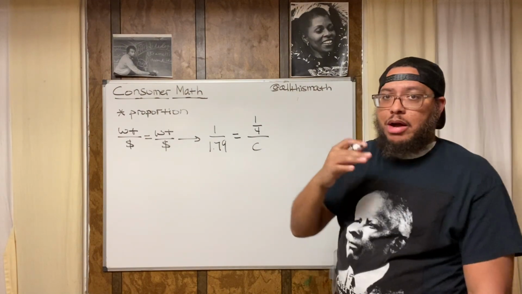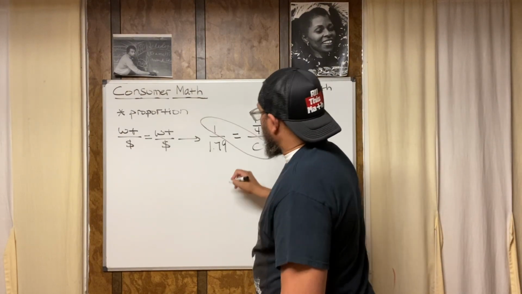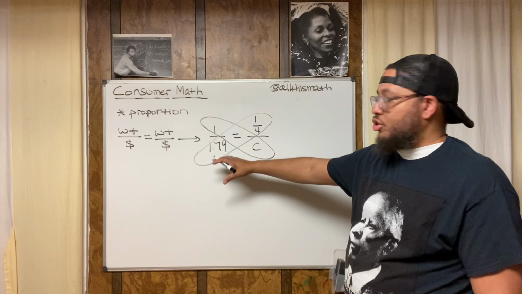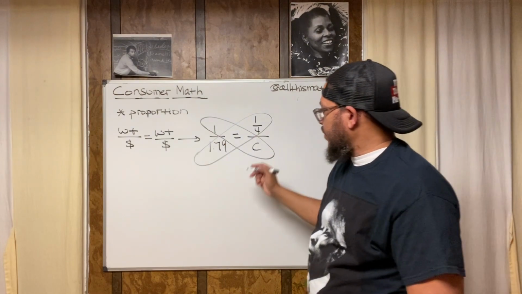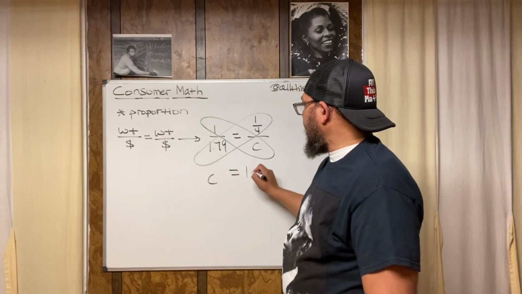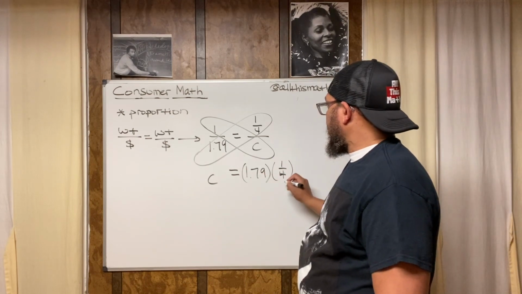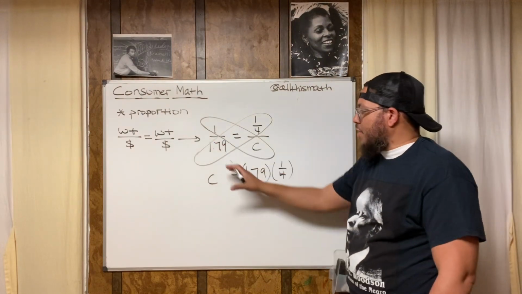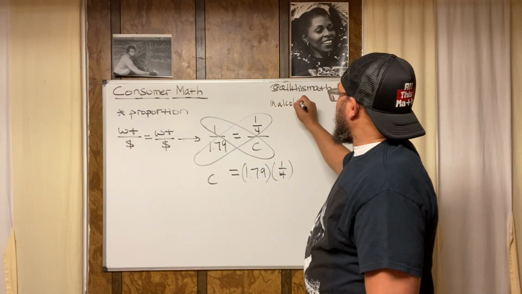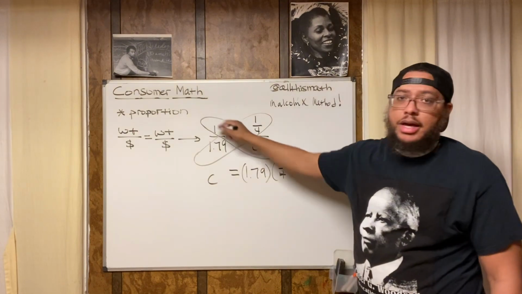This is how we do this. I call this method the Malcolm X method. Why do I call it the Malcolm X method? Because we're going to go in an X formation. We're going to cross multiply in an X formation. See that X that I just drew? We're going to multiply 1 times C, which equals C. We're going to bring the equal sign down, and we're going to multiply $1.79 times 1/4. And now the fractions are going. So this simplifies the problem. The fractions are going using the Malcolm X method, because we drew an X. That's what we had to do to get this.